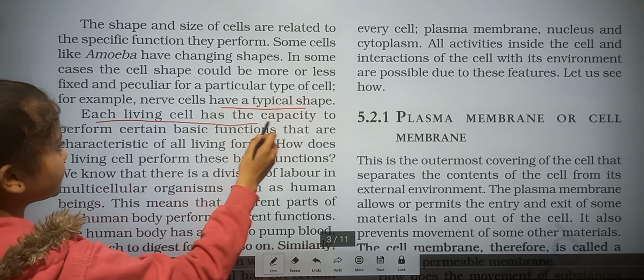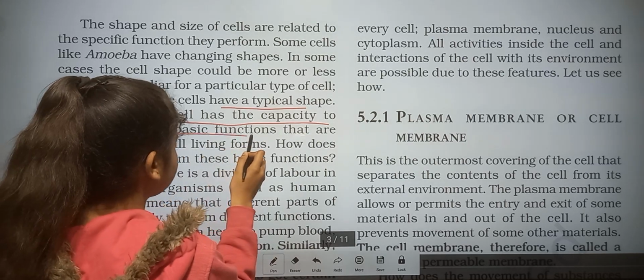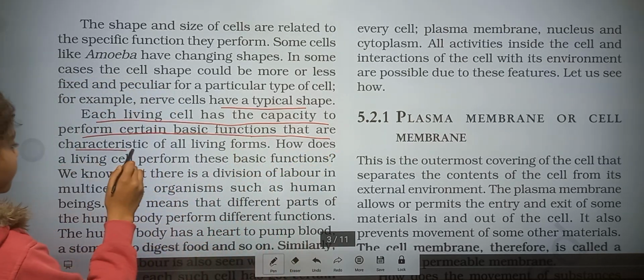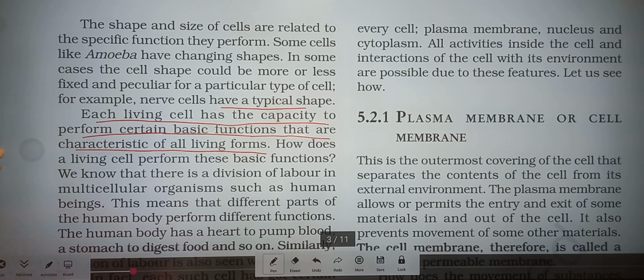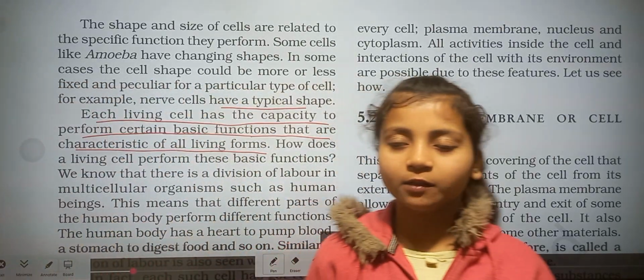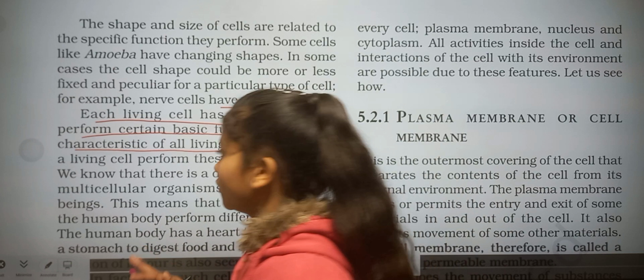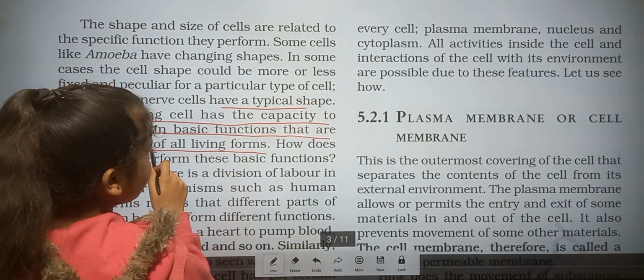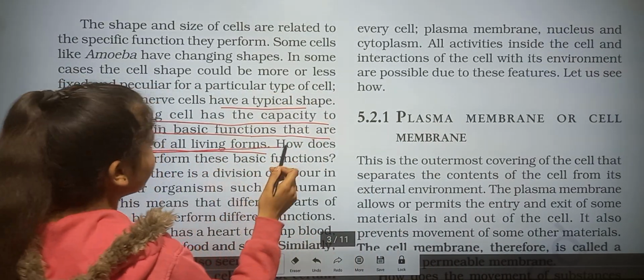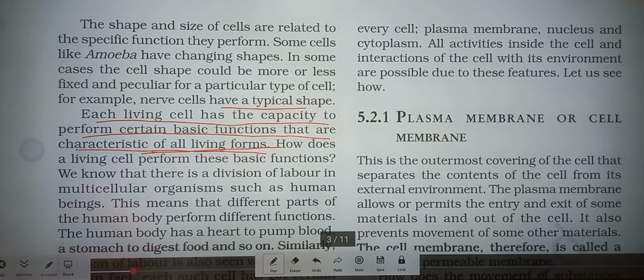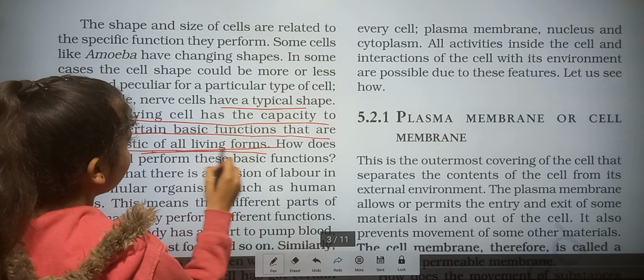Each living cell has the capacity to perform certain basic functions that are characteristic of all living forms. It means every living cell has the capacity to perform certain basic functions. Okay, it means the cell has the capacity to do basic functions that are the characteristic of living forms.